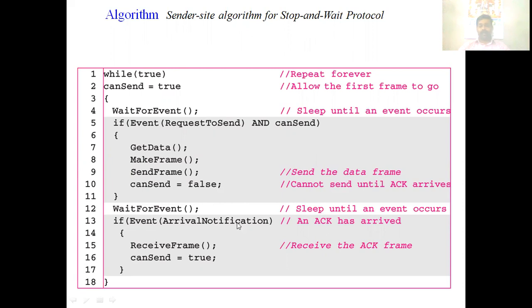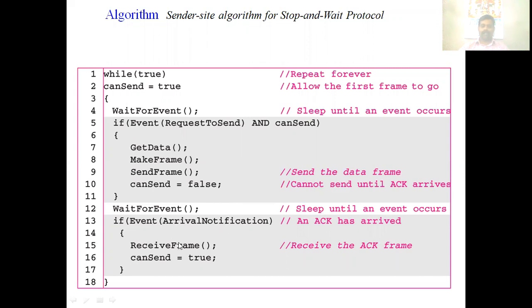Okay, then we come to the next part. There may be an event coming from the physical layer. First we have sent the frame. Now the acknowledgement is coming to the physical layer, so it is giving the notification about the acknowledgement.